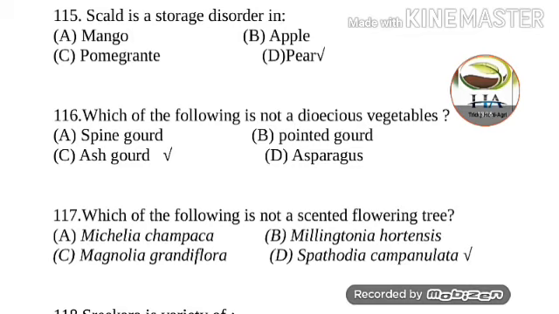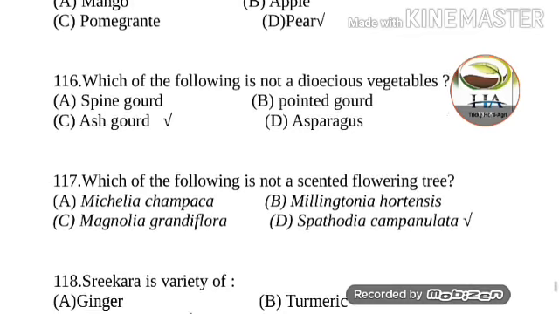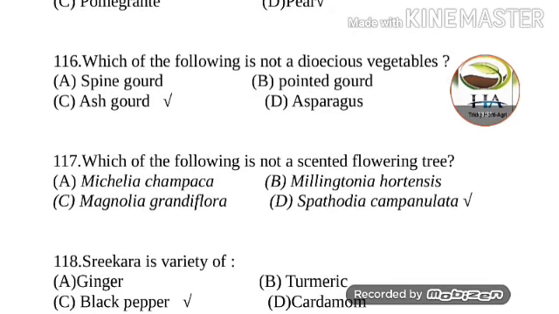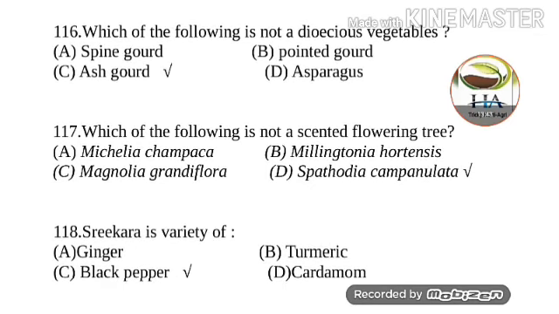So we discuss all these mentioned options. First one is Michelia champaca. It is commonly known as the golden champa, and it is a strong scented tree. Next one is Millingtonia hortensis. This one is commonly known as the tree jasmine or the Akash Neem, or also known as the Indian cork tree. This one is also a scented tree.